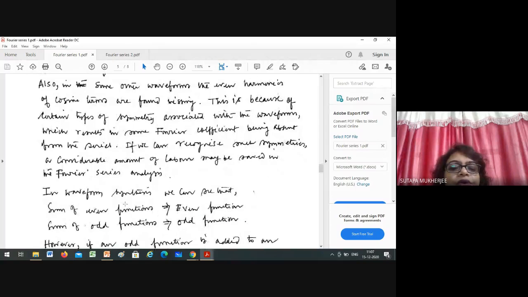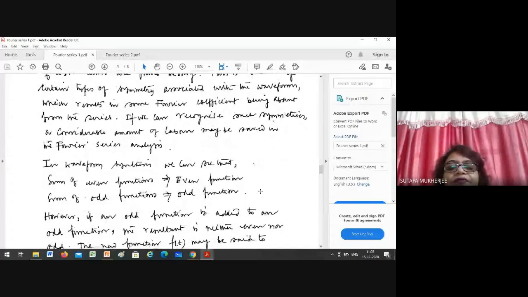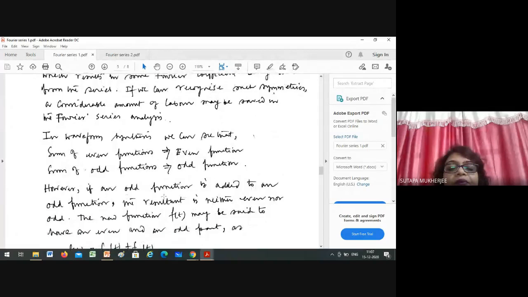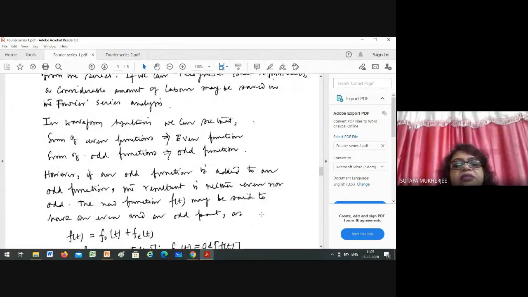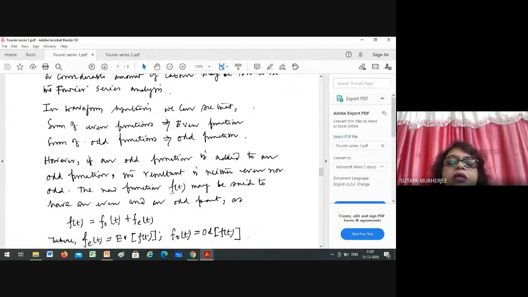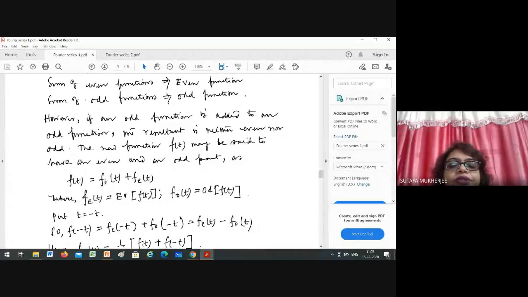So in waveform synthesis, we can see that the sum of even functions is an even function, and the sum of odd functions is an odd function. Before that, you have to know what an even or odd function is. However, if an even function is added to an odd function, the resultant is neither even nor odd. The new function f(t) may be said to have an even and an odd part. So f(t) equals f_o(t) plus f_e(t), where o means odd and e means even.